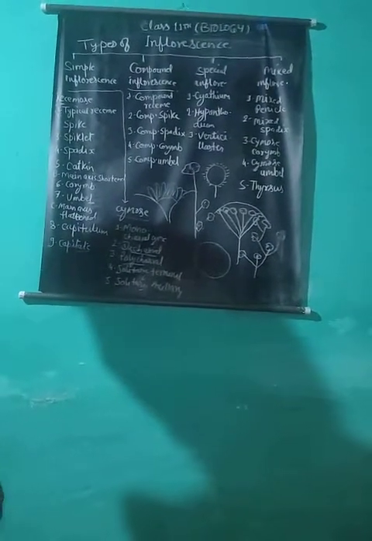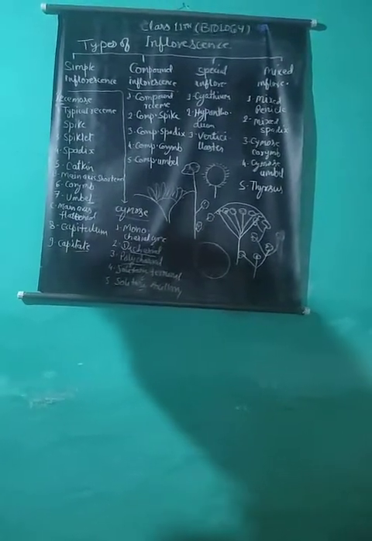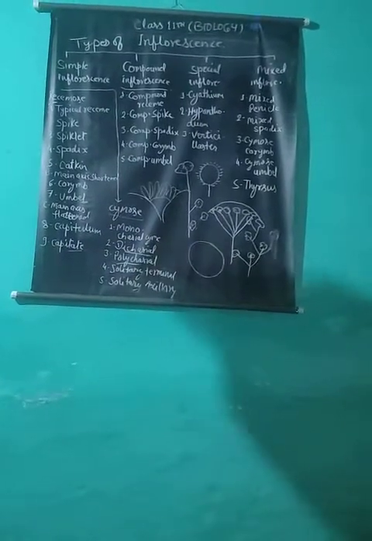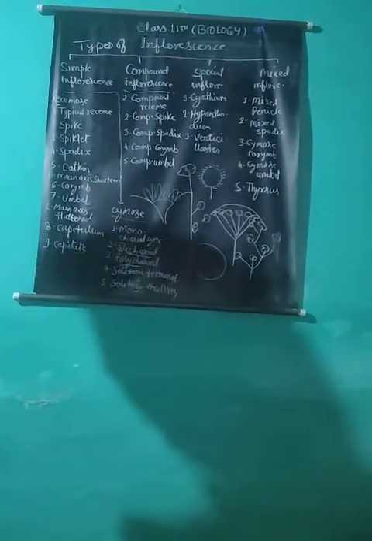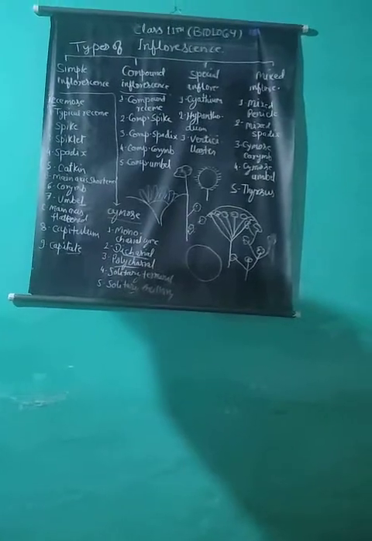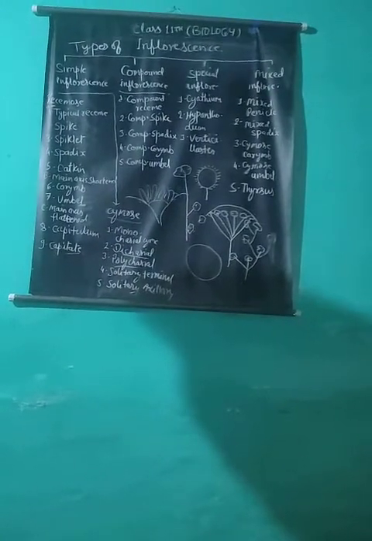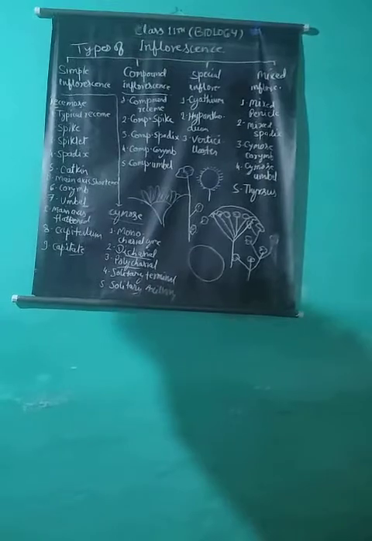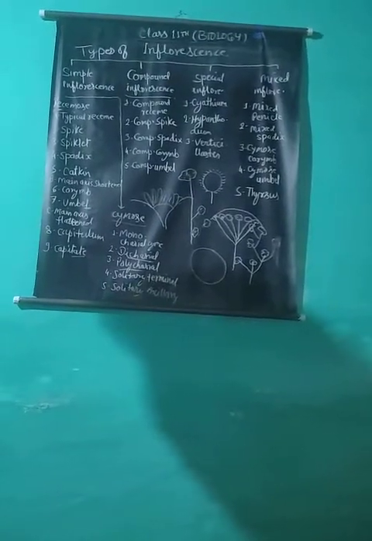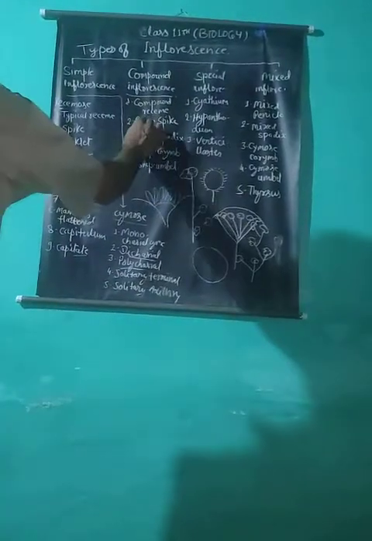Compound raceme, or panicle, or raceme of racemes. When the main axis of a typical raceme is branched, it is said to be a compound raceme, for example neem, gulmohar, amaltas, sirsa, etc. Compound spike, or spike of spikelets.